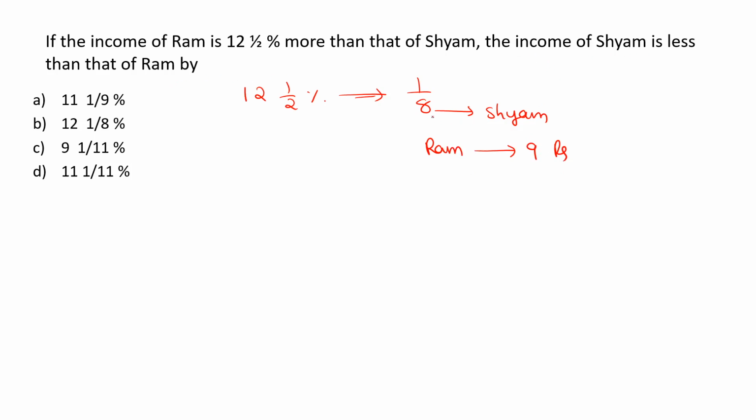The income of Shyam, that is 8 rupees, is less than the income of Ram by 1 rupee. Then the percentage representation of 1/9, since we need to compare with Ram. The percentage representation of the fraction 1/9 is 11 1/9%. This is the answer we need to find out. That is option A, 11 1/9%.